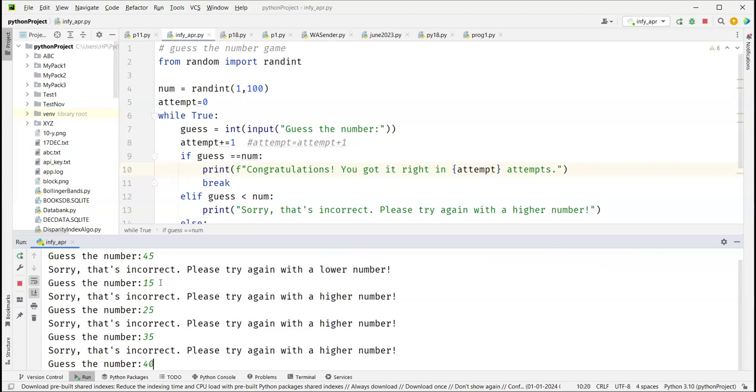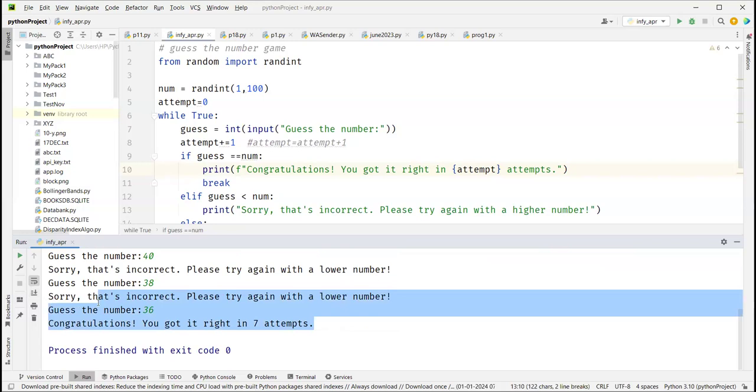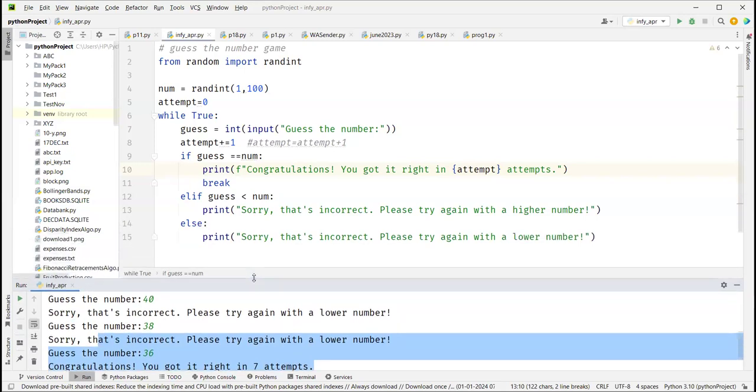Let me say 40. Lower number. So it is between 35 and 40. Is it 36, 37, 38, 39? I say 38. Lower number. So it is either 36 or 37. 36. Okay, so it took us 7 attempts to guess. The actual number is 36. It took us 7 attempts to guess the number. Clear?